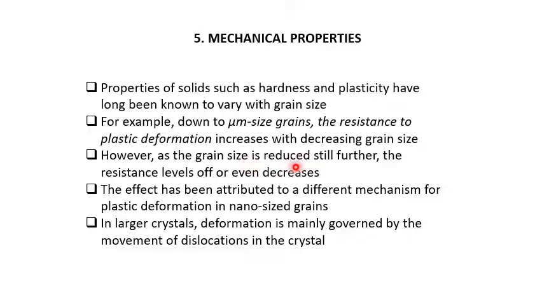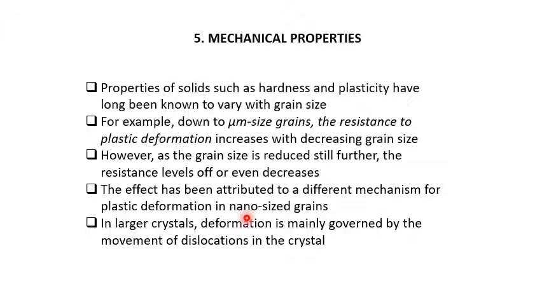However, as the grain size is reduced still further from micrometer, what happens? The resistance levels off. First the resistance increases, then this increase becomes slow, or the resistance to plastic deformation may even decrease for very small particle size. The effect has been attributed to a different mechanism for plastic deformation in nano-sized grains.